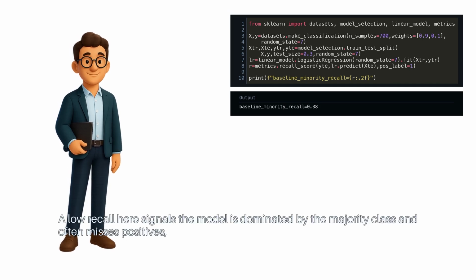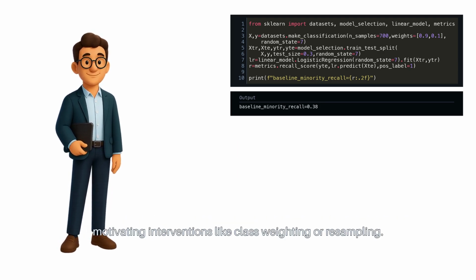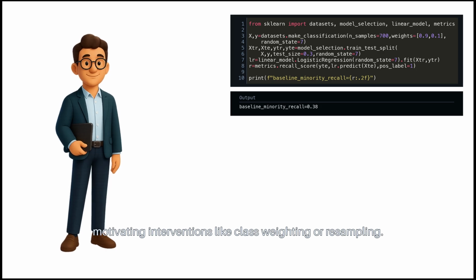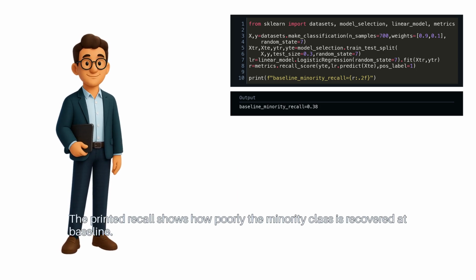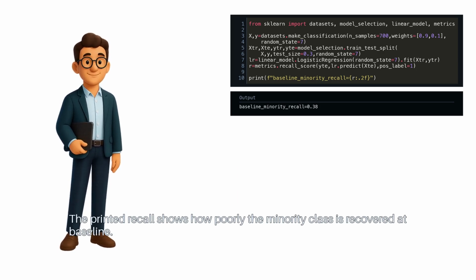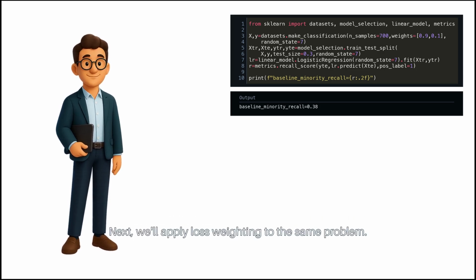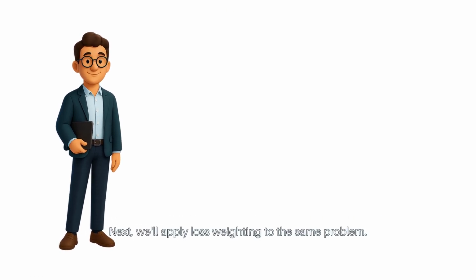A low recall here signals the model is dominated by the majority class and often misses positives, motivating interventions like class weighting or resampling. The printed recall shows how poorly the minority class is recovered at baseline. Next, we'll apply loss weighting to the same problem.